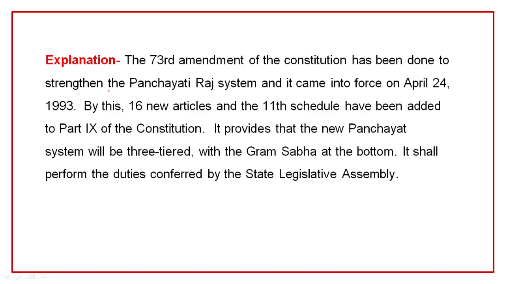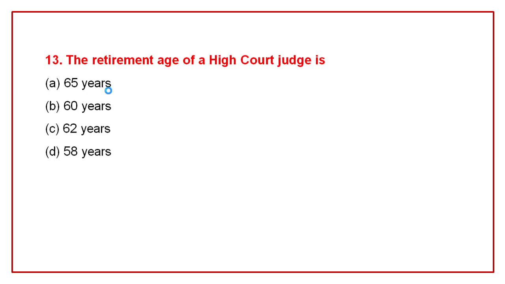By this, 16 new articles and the 11th schedule have been added to part 9 of the constitution. It provides that the new Panchayati system will be three-tiered, with the Gram Sabha at the bottom, and shall perform the duties conferred by the State Legislative Assembly.